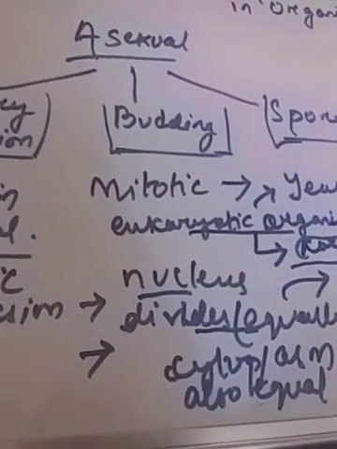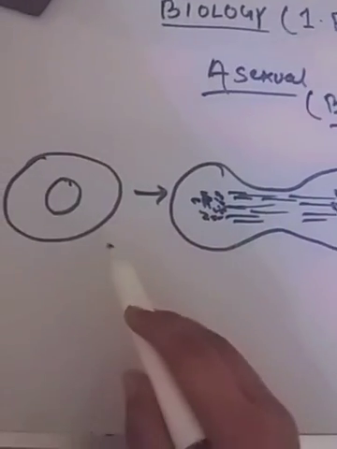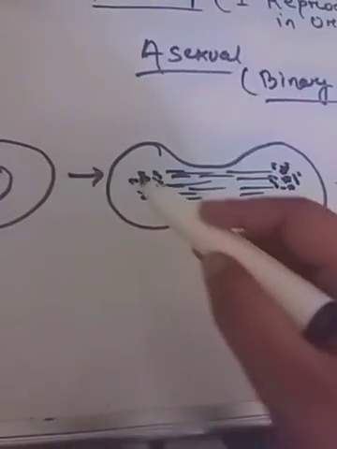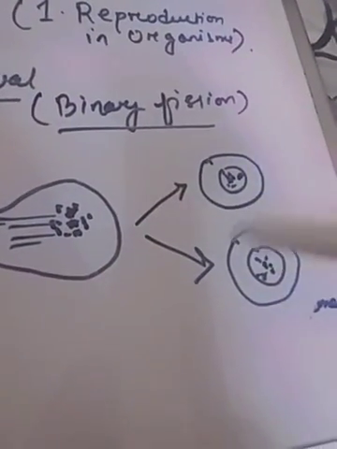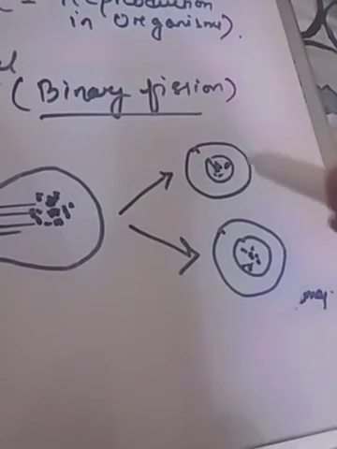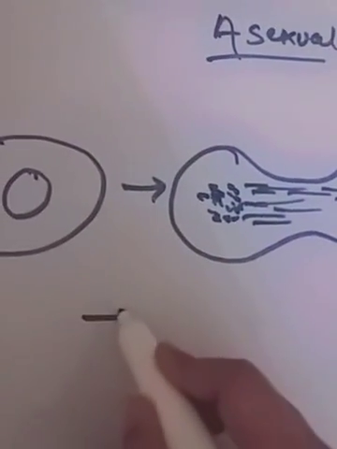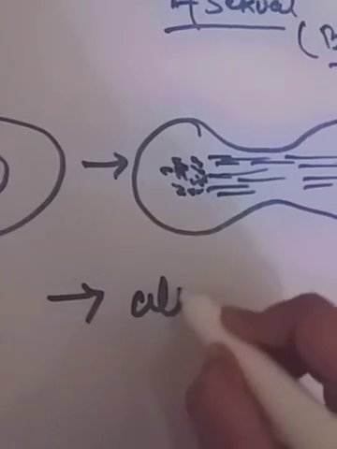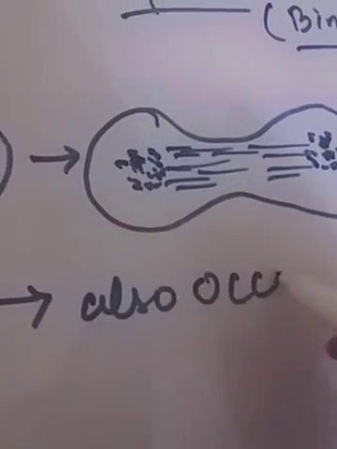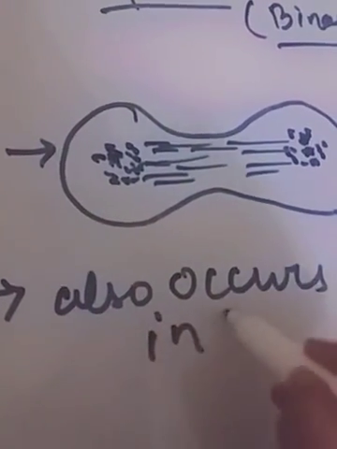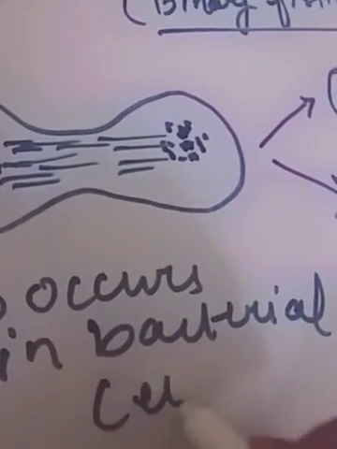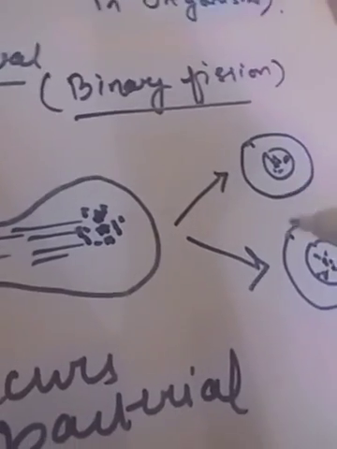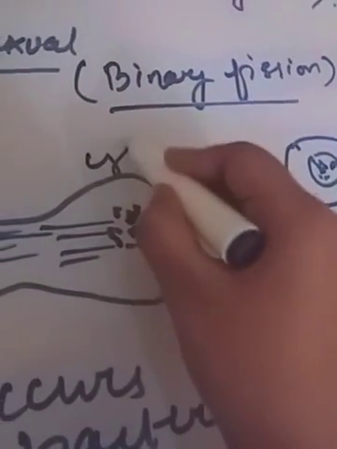Let's see its diagram. First the nucleus divides like this, then the cytoplasm inside divides, then again it divides into two, and the process continues. This binary fission process occurs in unisexual organisms, but also in bacterial cells. So this is binary fission. Here the cytoplasm divides.